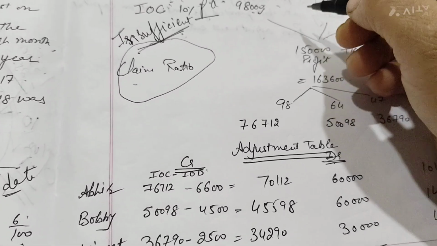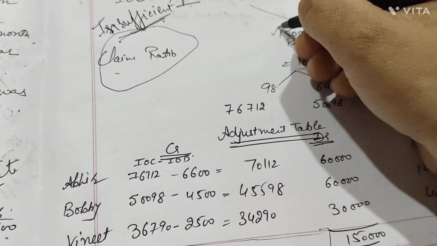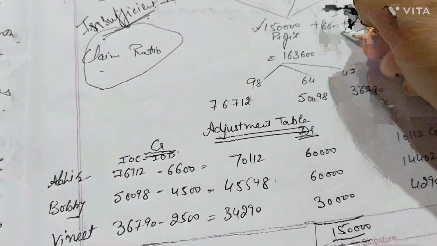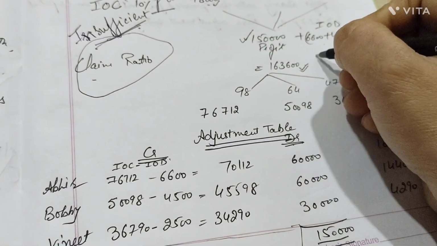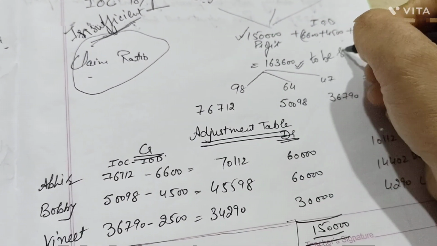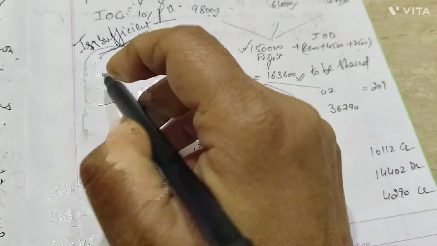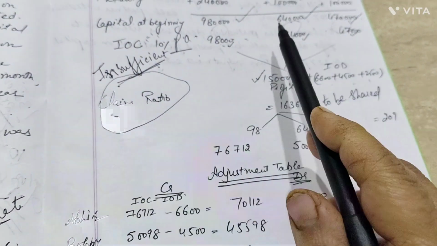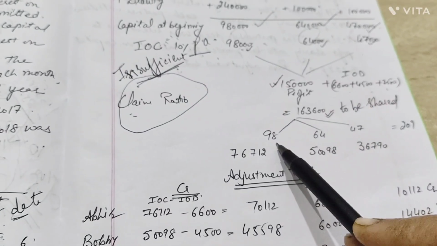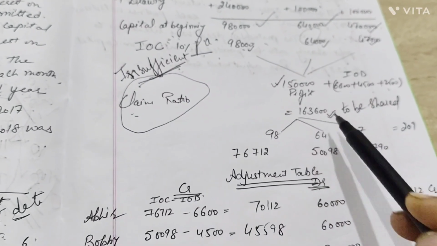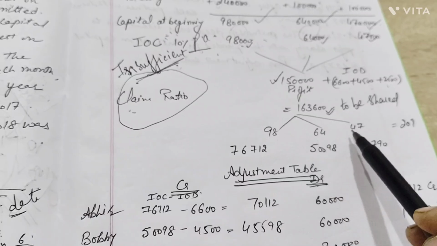So the profit which was given to us that they took to their home, 1,50,000, now is to be added for IOD. We got a total profit to be shared among the partners in their claim ratio, which was 98, 64 and 47 here. So this total profit, this 1,63,600 is divided 98, 64, 47.